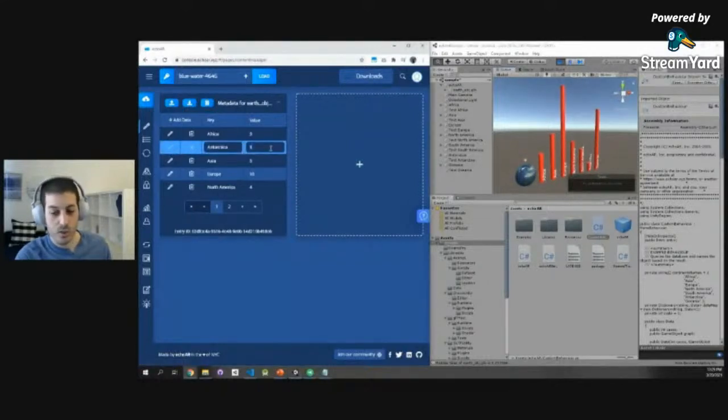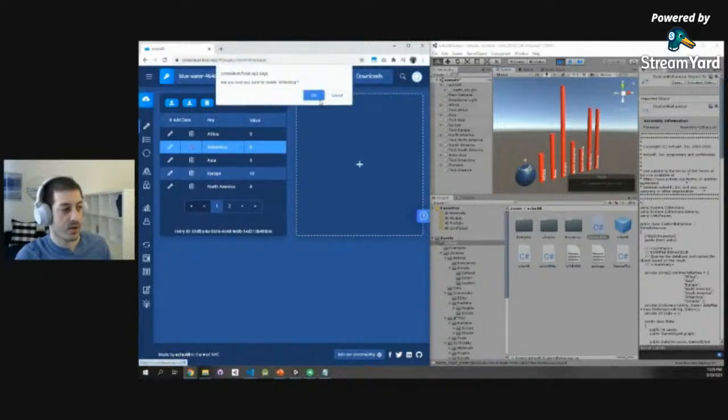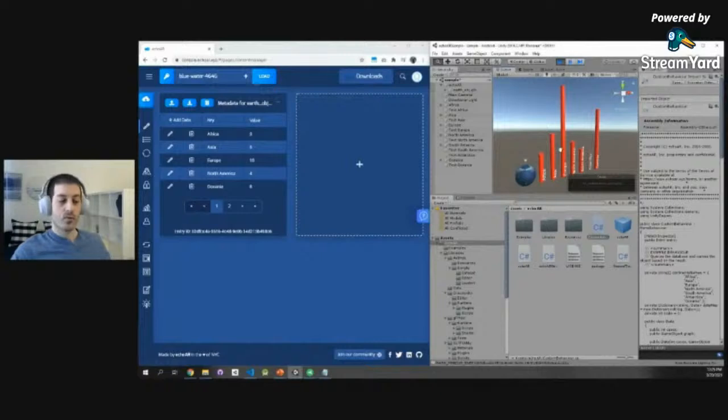If I change this from Antarctica from 1 to 8, bam, suddenly it jumps in real time. If I delete it, it automatically disappears. So again, this is a cool example app to show you how you can build something in 3D. Then you can build that for augmented reality or VR. You can take this code, again, it's on our GitHub page, fully open source. You can play around with it. You can expand on it.